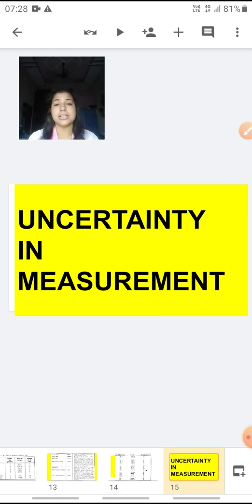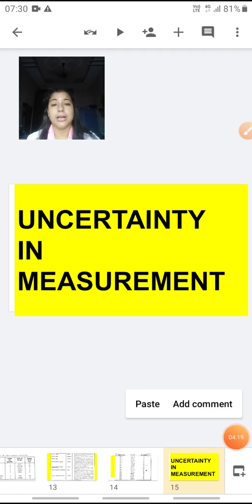Now, what we have to study, the important topic for today, is the uncertainty in measurement. Uncertainty in measurement, as I have told you. Now children, when we are doing any chemical reaction related experiment, we have to go through many of the values. We can get the experimental value by conducting the experiment, and we get the theoretical value also. Many a time there may be variations between the experimental data and the theoretical data.